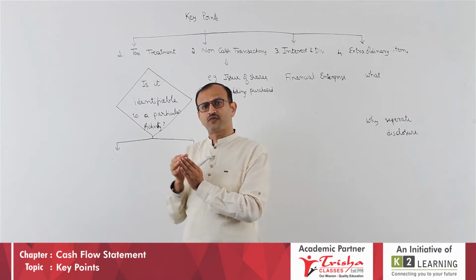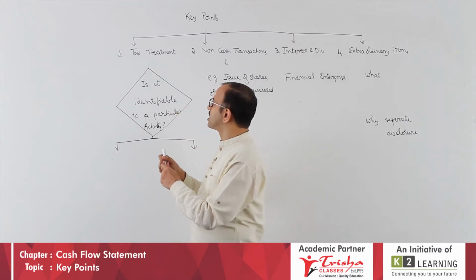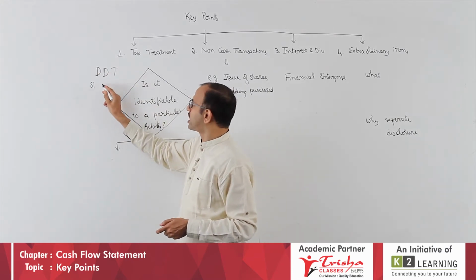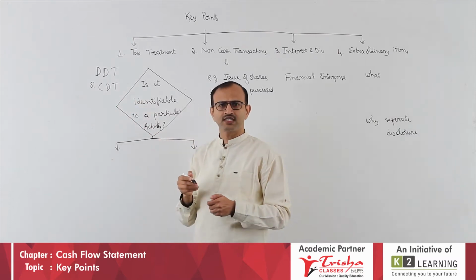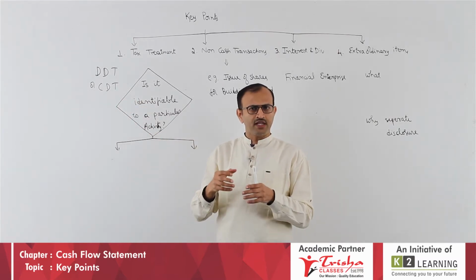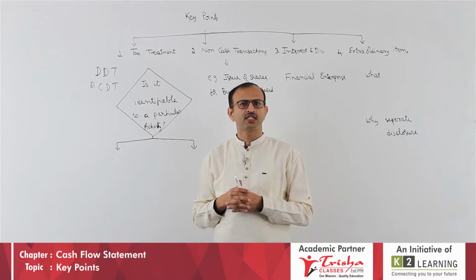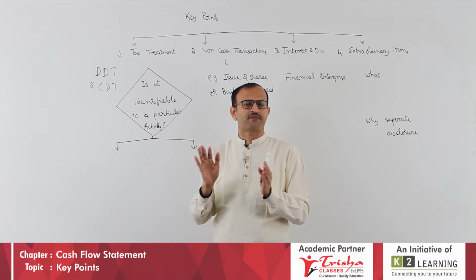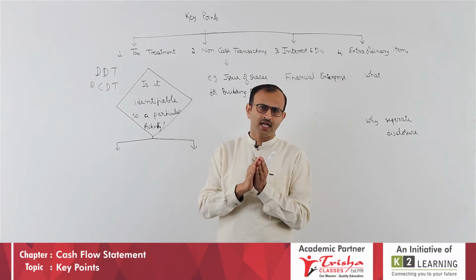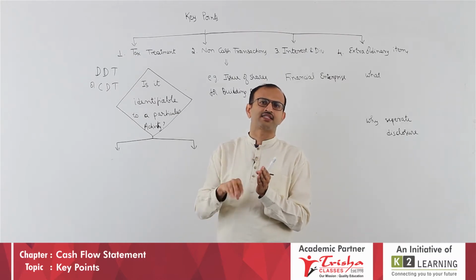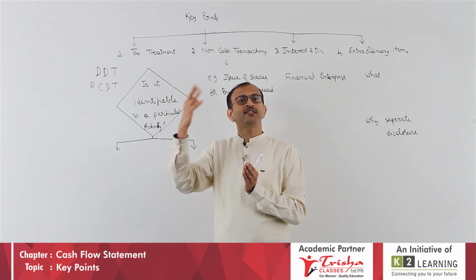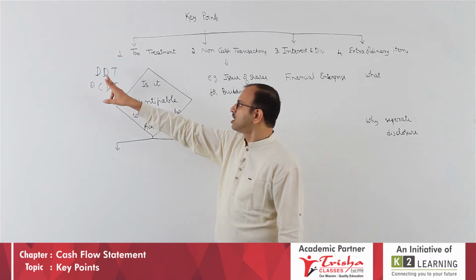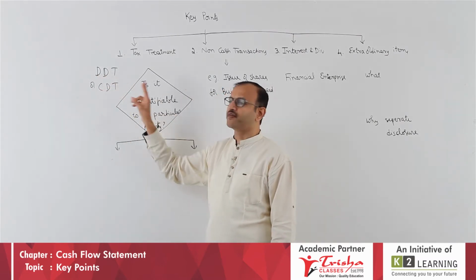Let us take the situation where you pay something called DDT, dividend distribution tax, or CDT, which you can also call corporate dividend tax. The company will give dividend to the shareholder, and there is a tax on that, but in the hands of the shareholder it is exempt. The shareholder is not going to pay any tax on dividend received. Therefore, the company pays tax on the distribution of dividend, called dividend distribution tax or corporate dividend tax.